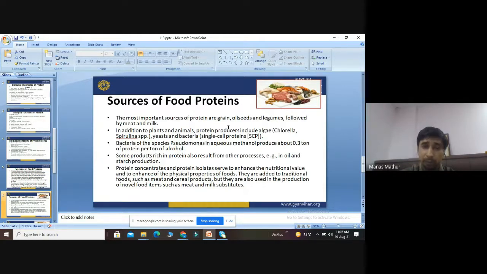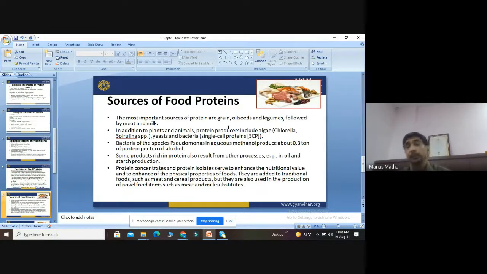So some products are rich in protein, which are also produced by other processes, for example in the oil and starch production. The protein concentrates and protein isolates act to enhance the nutritive value and the physical properties of foods. So they are added to traditional foods like meat and cereal products. But they are also used in the production of novel food items like meat and milk substitutes.